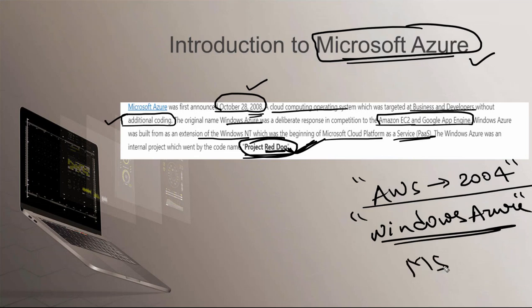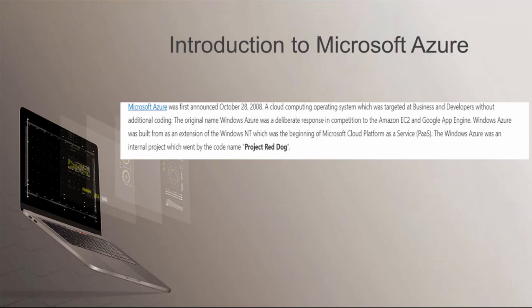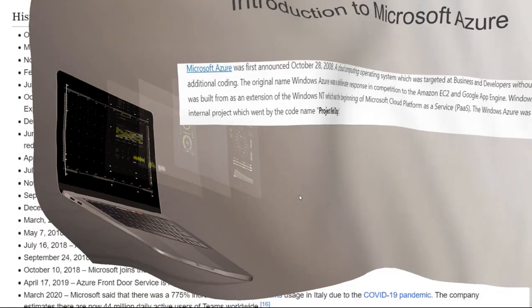After that its name became Microsoft Azure. So that was the history of Microsoft Azure, how it came into picture, on 28 October 2008. These are the introduction to Microsoft Azure.